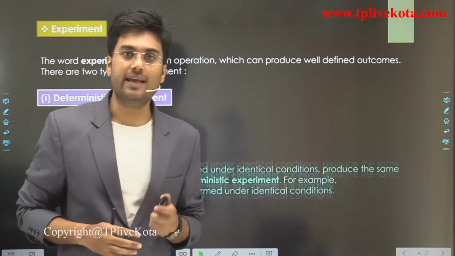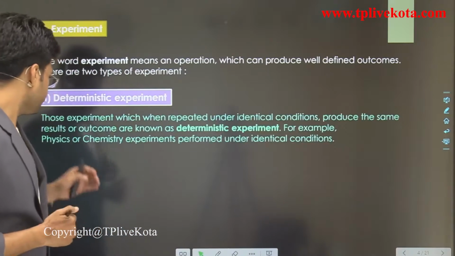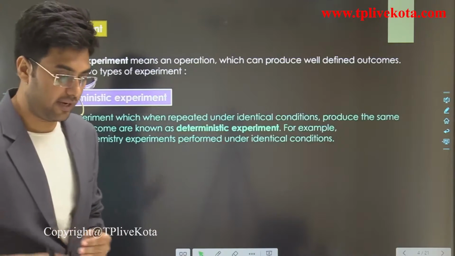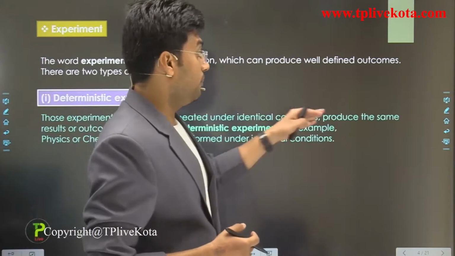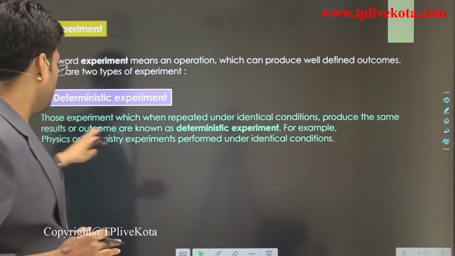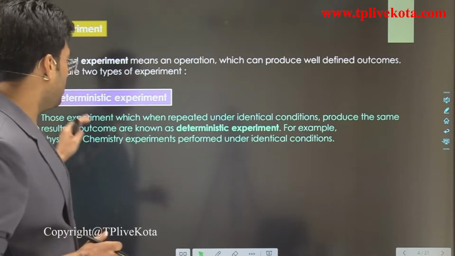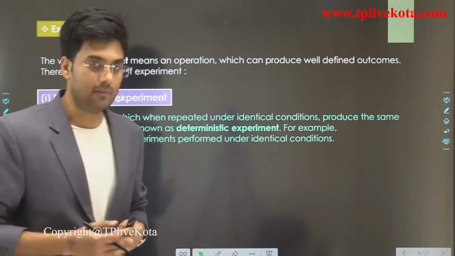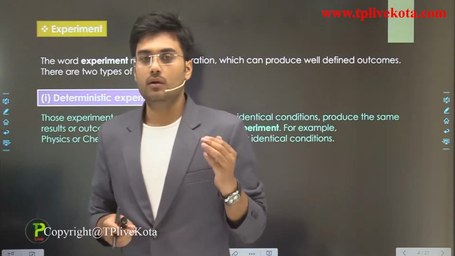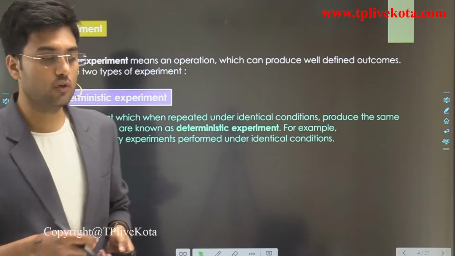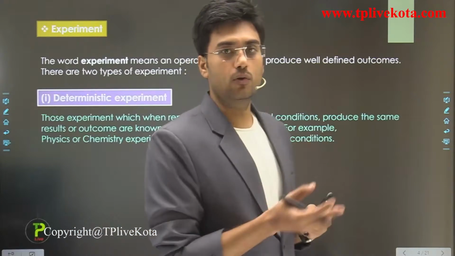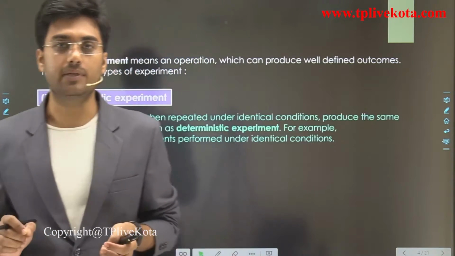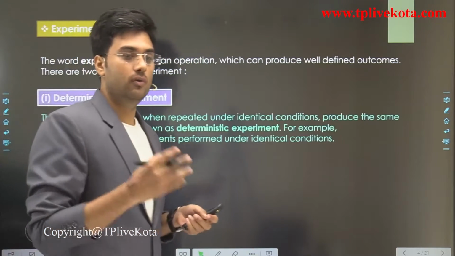Deterministic experiments are those experiments which, when repeated under identical conditions, always produce the same results or outcomes. For example, in a practical lab, you practice experiments of chemistry. If you repeat those experiments under identical conditions, you will always get the same result, okay, you know the result.